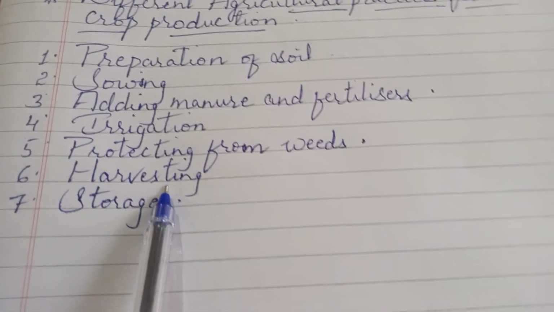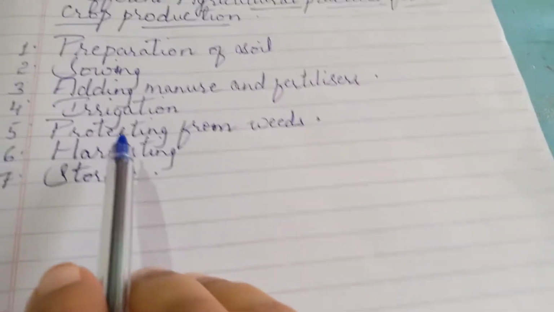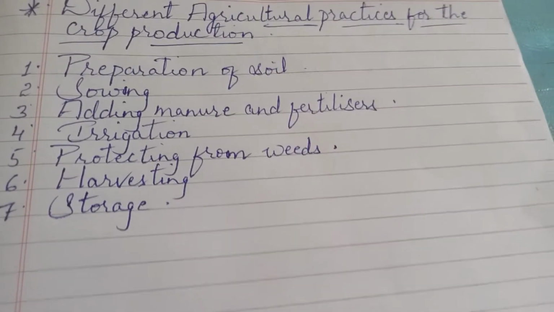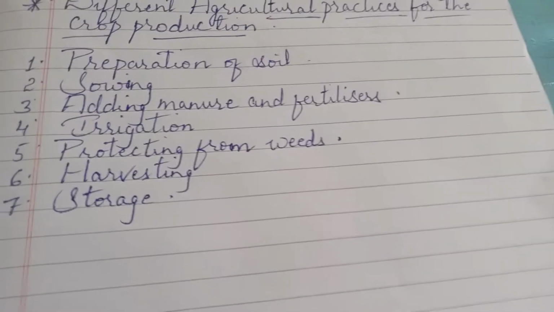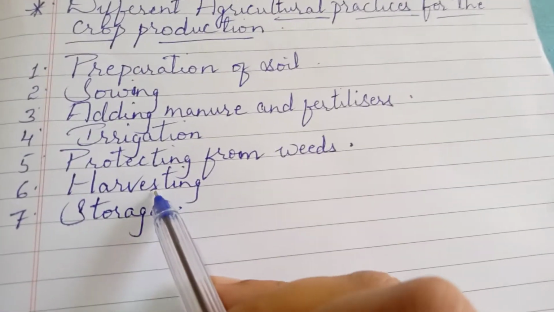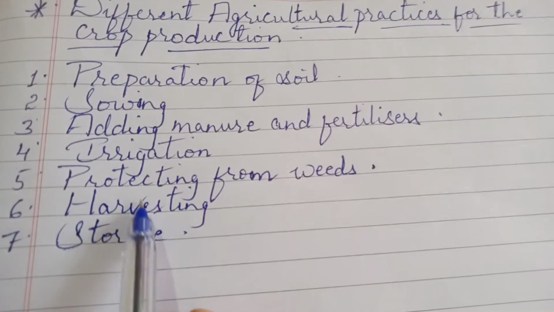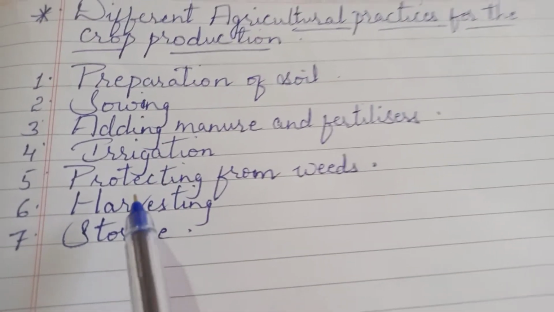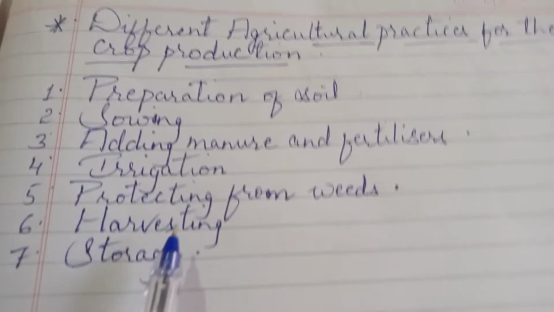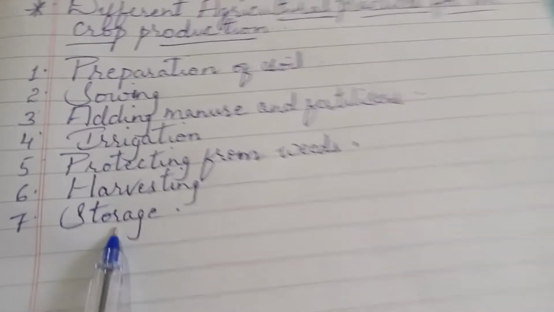Next is harvesting. After doing all these things, giving it time, allowing the sunlight, water, supplying nutrients, you will have a large area filled with plants or crops. Which is now ready to be cut down, so that you can collect whatever crops you have grown, fruits, vegetables, or any other kind of cereals. And finally we have the last step here, storage.